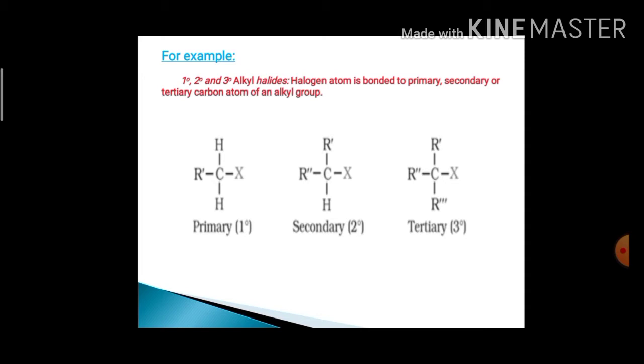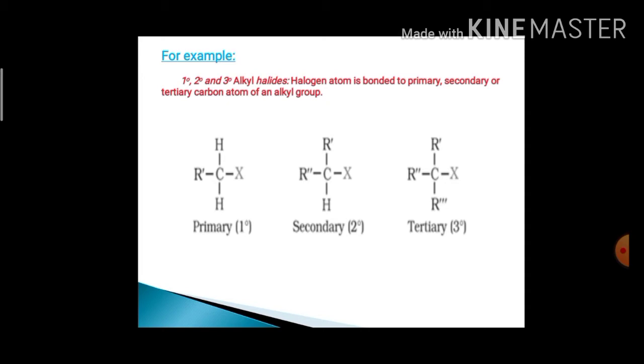The first is the general molecular formula of primary alkyl halide, where only one halogen atom is bonded to the primary carbon atom, which carries one alkyl group and two hydrogen atoms. The second is the general molecular formula of secondary alkyl halide, where the halogen atom is bonded to the secondary carbon atom, which carries two alkyl or aryl groups and one hydrogen atom.